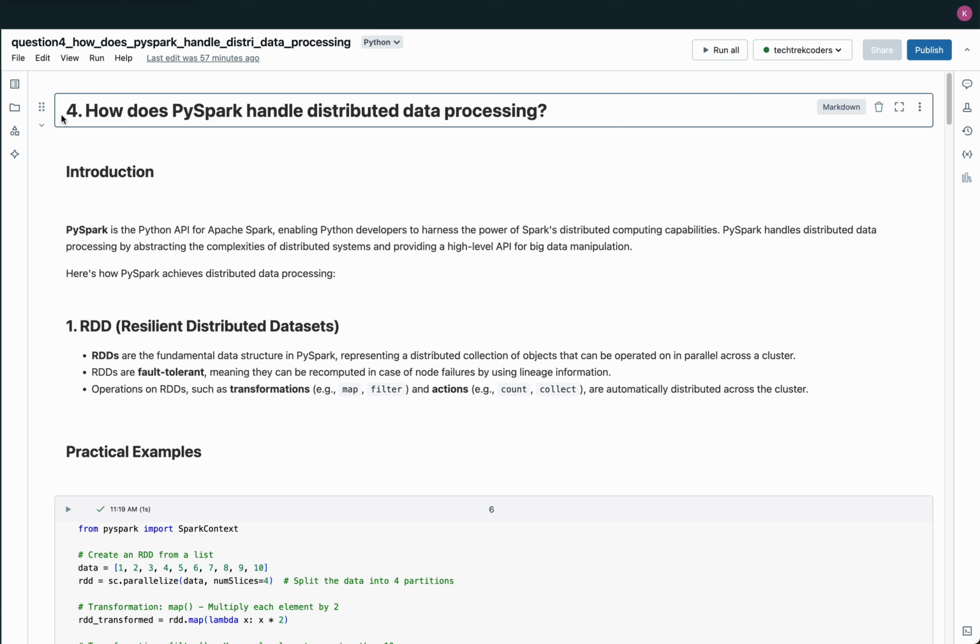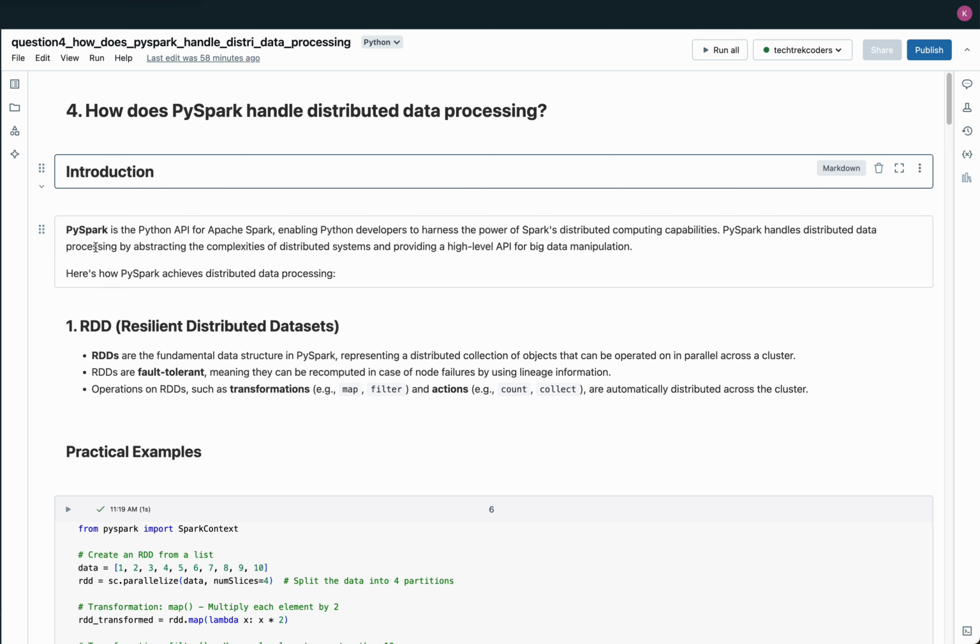In this video, we're diving into one of the core strengths of PySpark: distributed data processing. PySpark harnesses the power of Apache Spark's distributed computing framework, allowing you to process massive datasets across clusters efficiently. Whether you are dealing with big data in the cloud or on a local cluster, understanding how PySpark handles distributed data is essential for optimizing performance and scalability. Stay tuned as we explore how PySpark manages everything from partitioning to fault tolerance and in-memory processing, making it a go-to solution for big data applications.